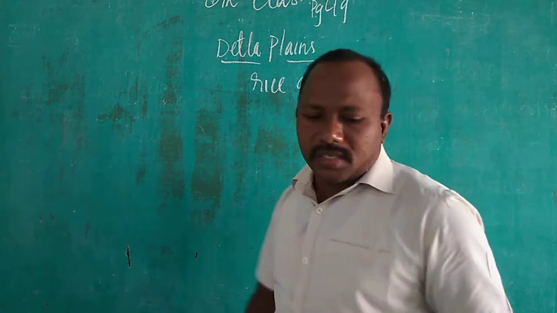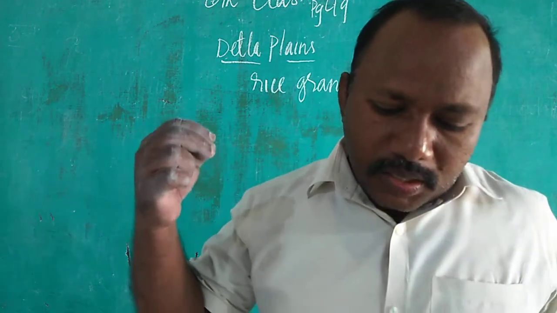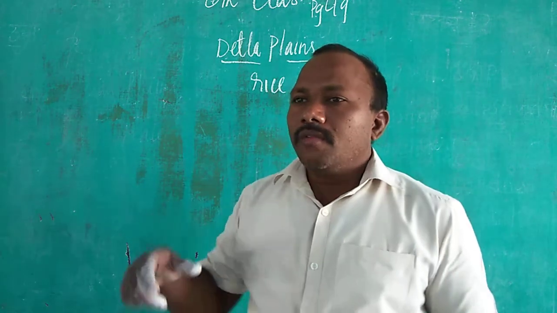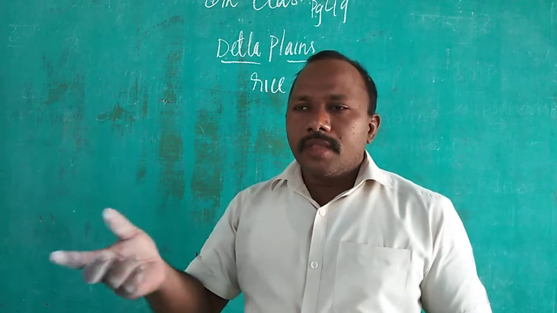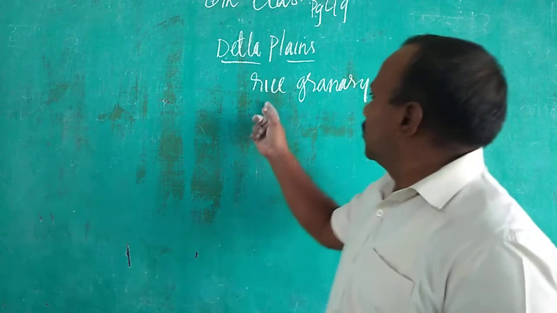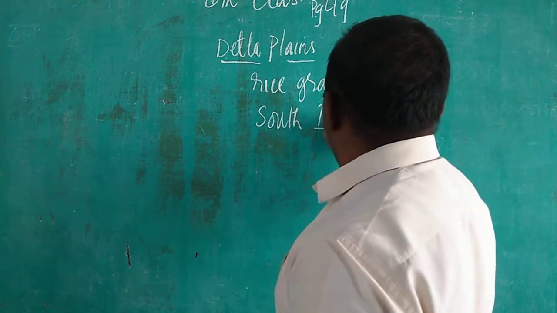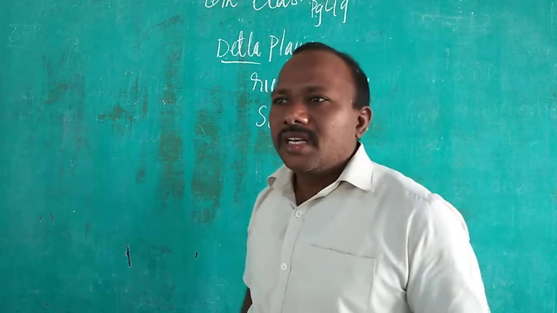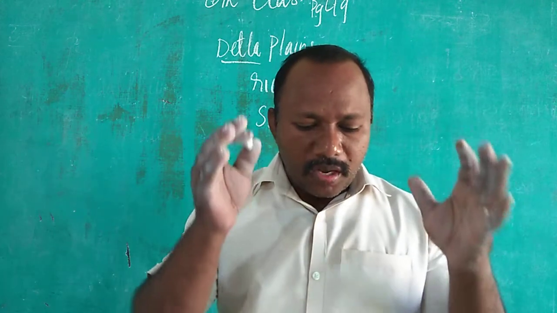Rice granary means, children, the house of threshed grains. For example, you have the paddy crop. All the paddy is harvested and then it is stored. That is called a rice granary. So in South India especially, it is called a rice granary because of these delta plains. The delta plains are very fertile, children. They are very good for growing crops.